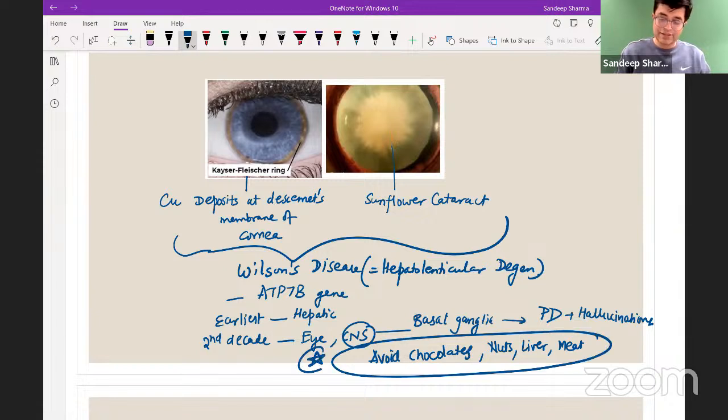Why am I writing this? They are prominently mentioned, and it is a very old MCQ. Which foods are rich in copper? So avoid chocolates, nuts, liver, and meat. So fruit and nut chocolate, which patient will not eat it? A Wilson disease patient will never eat it. And along with that, you need to give chelation agents. Chelation agents, for example, D-penicillamine, should be given. Now you have better agents available like trientine and ammonium tetrathiomolybdate also. And zinc is sometimes given as an oral maintenance agent. It reduces the absorption of copper. Right?